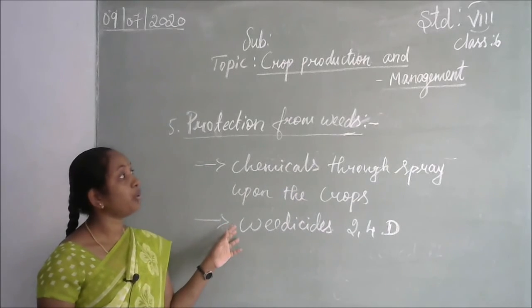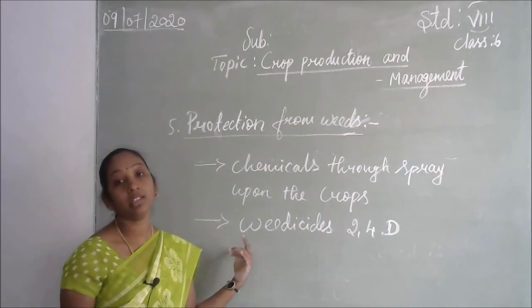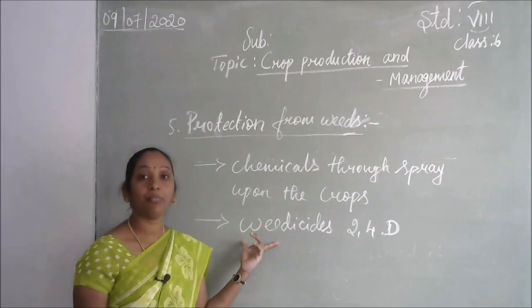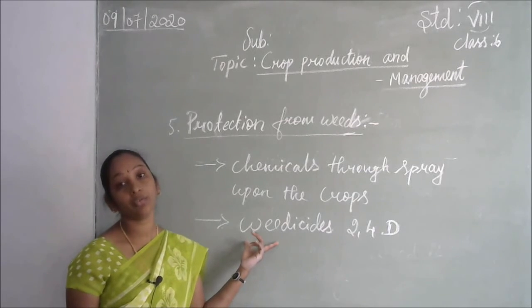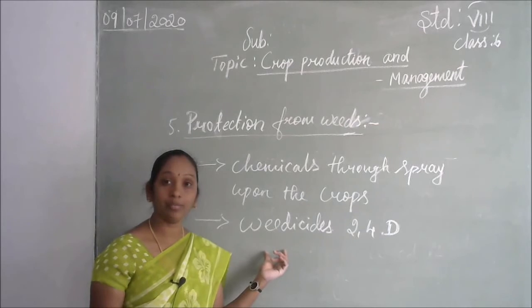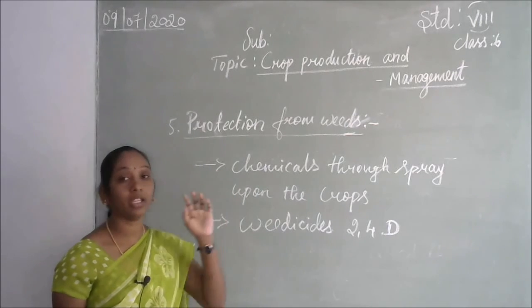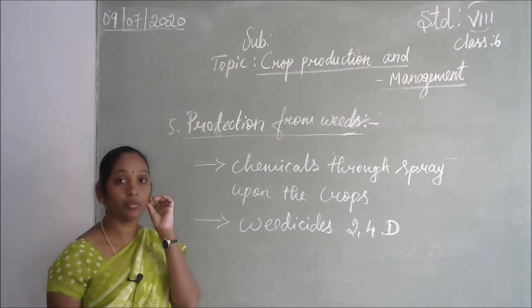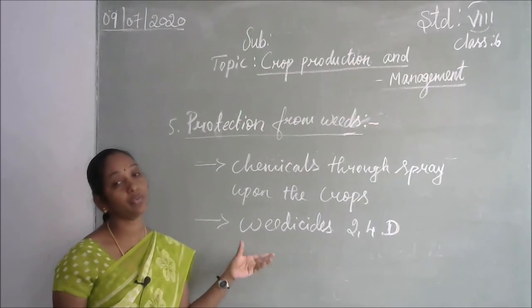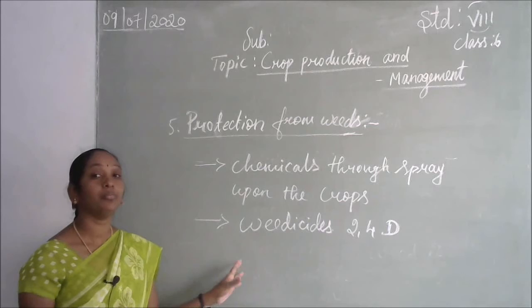And why do we have to remove weeds? This type of undesirable plant is poisonous to some animals, and it can be very poisonous to human beings also. So we have to remove them. That is not good for our health, as well as for the animals and the birds also.